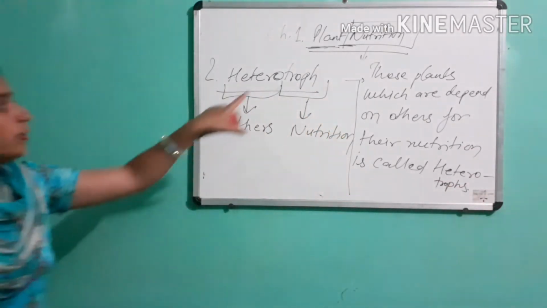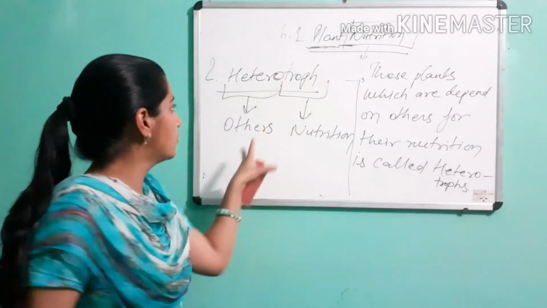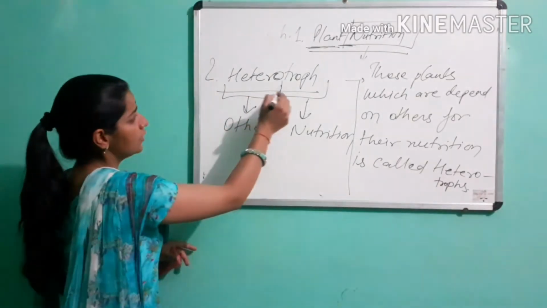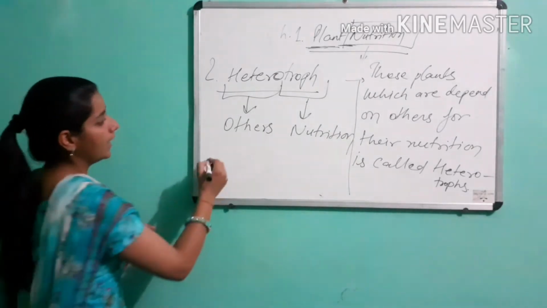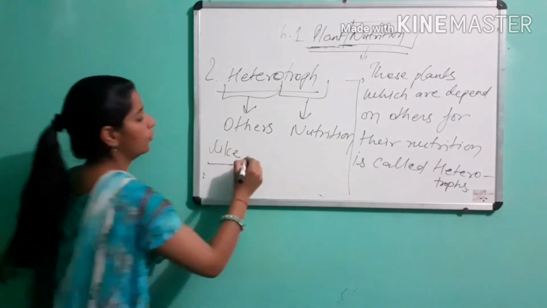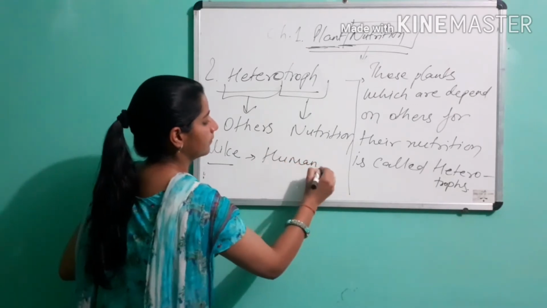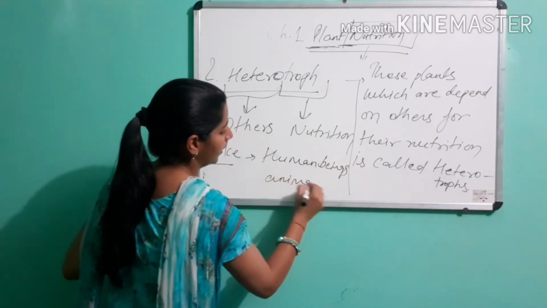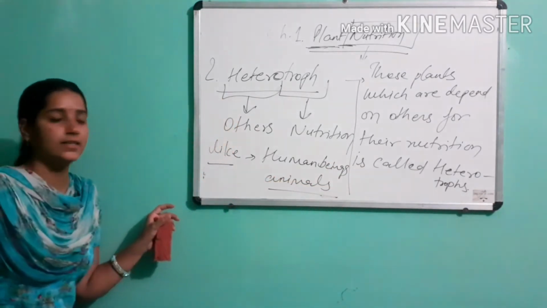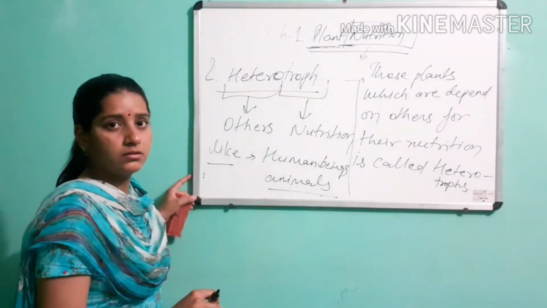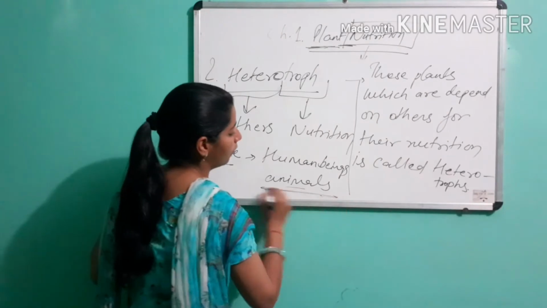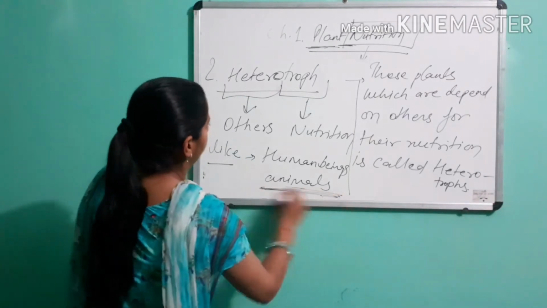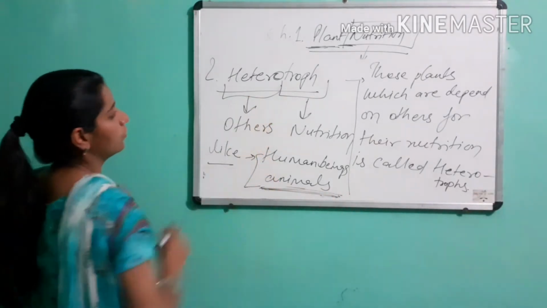On the basis of nutrition, there are two types of organisms: heterotrophs and autotrophs. Autotrophs are always green plants, and heterotrophs are other organisms like we human beings and animals, because we cannot synthesize our own food, and animals also cannot synthesize their own food themselves, that is known as heterotrophs.